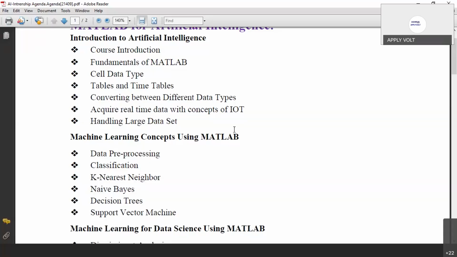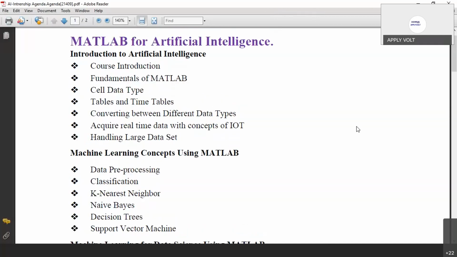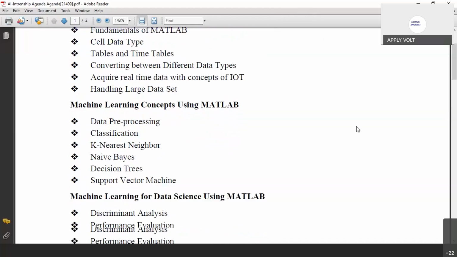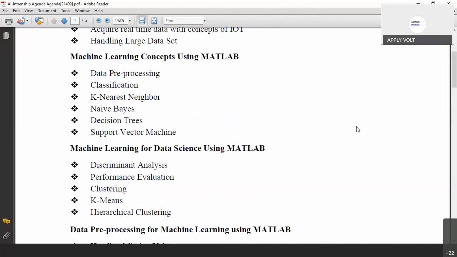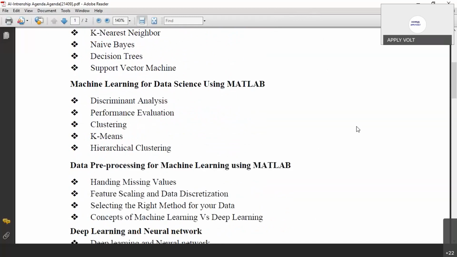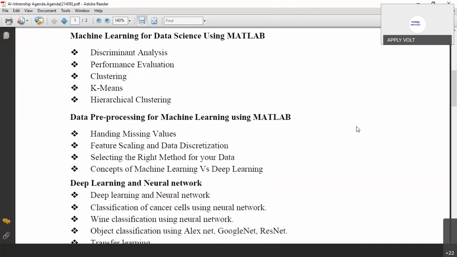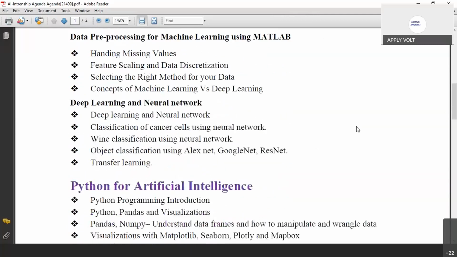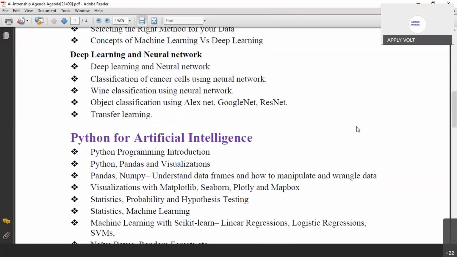So here you will be learning MATLAB basics. I think everyone is able to see my screen. Okay, so this is the complete agenda for the internship program. Machine learning concepts, machine learning for data science, data pre-processing for machine learning, deep learning concepts, Python for artificial intelligence.